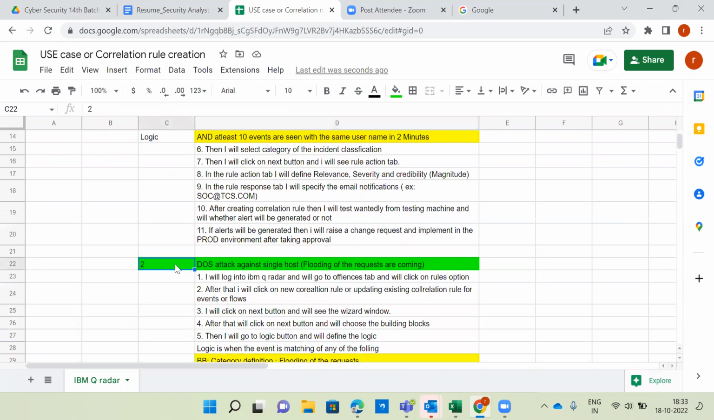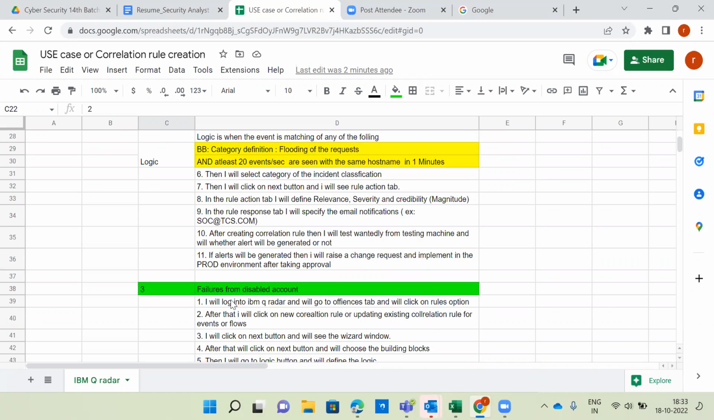Second use case is a DoS attack against a single host. Because DoS means a single attacker will target a single server and send a flood of requests to the targeted server. Because of the illegitimate attacker, legitimate users are going to lose the service. Finally, the service is unavailable or in outage with respect to legitimate users. That type of attack is called denial of service. In brackets I provided: flooding of requests coming from so and so host. That is the second use case.